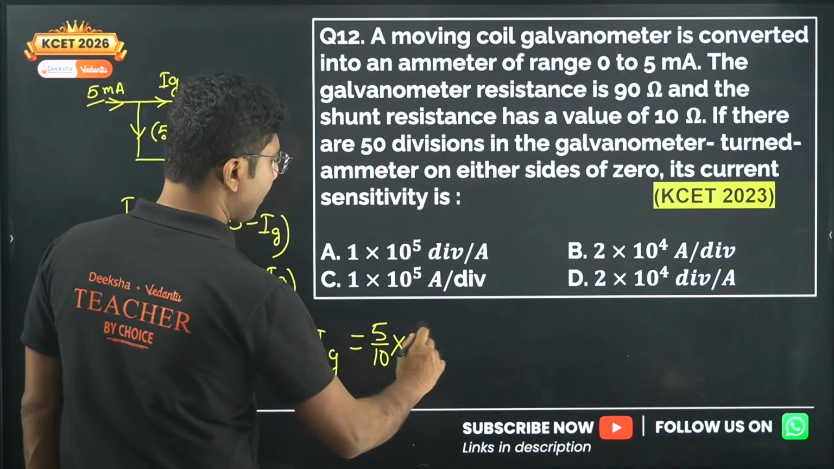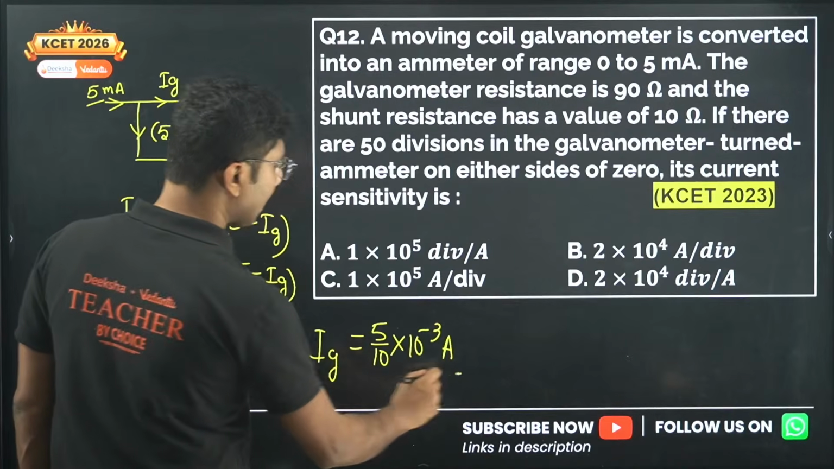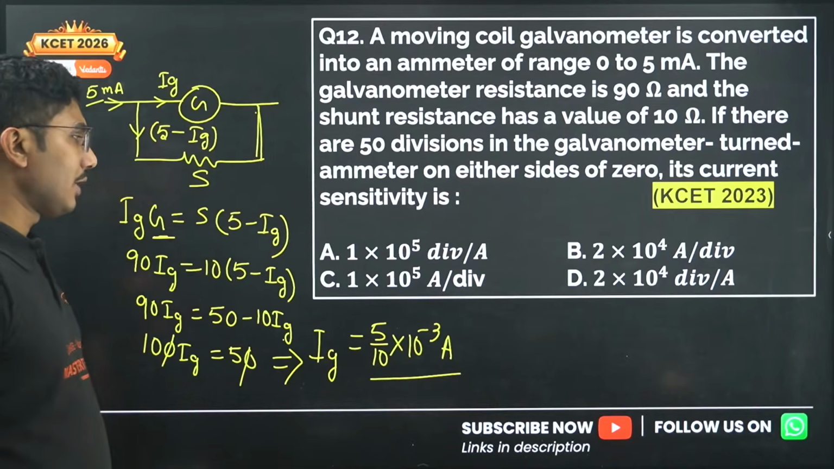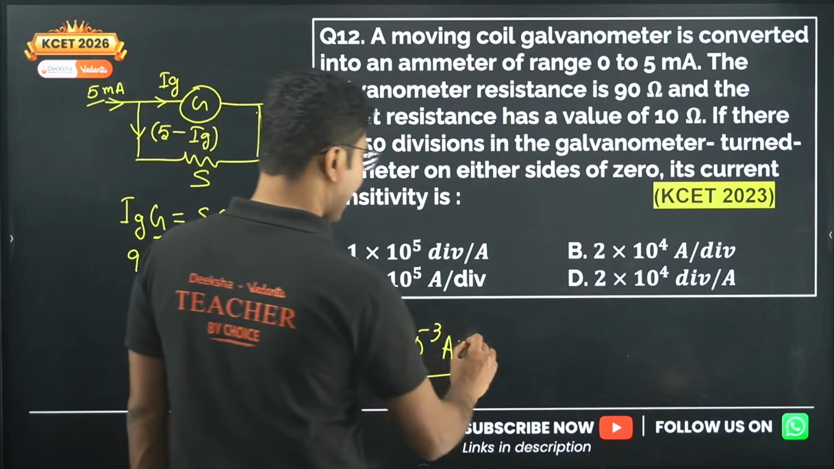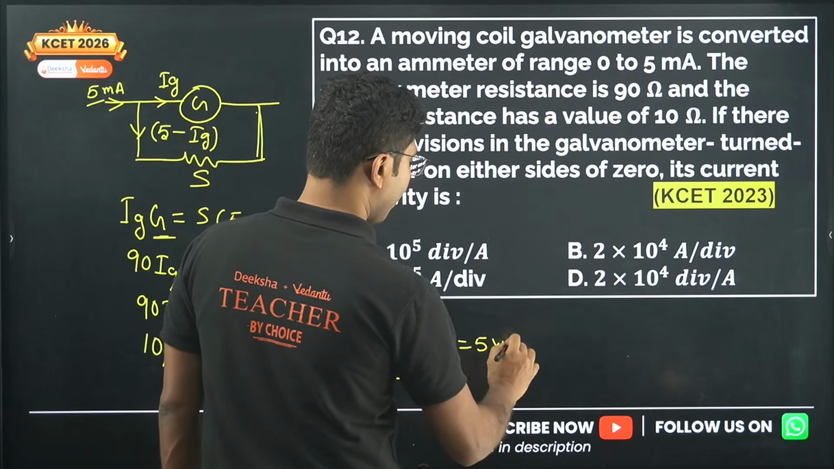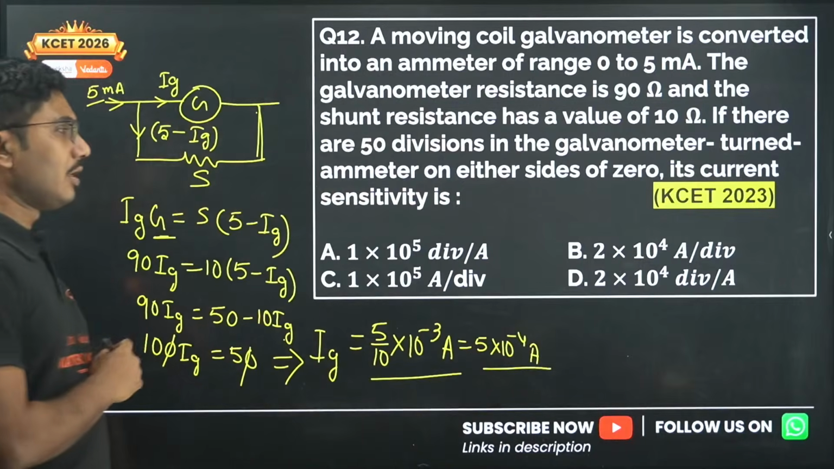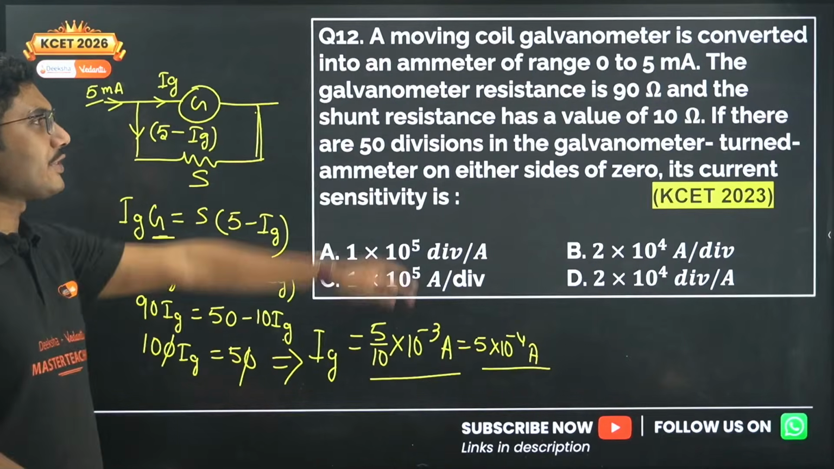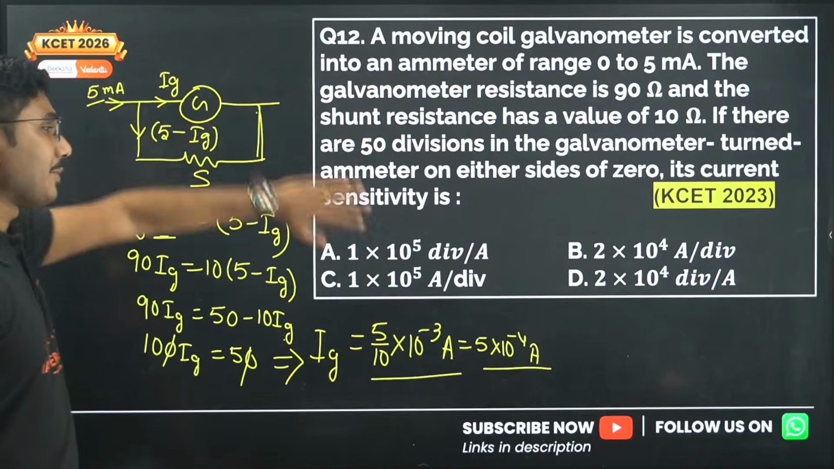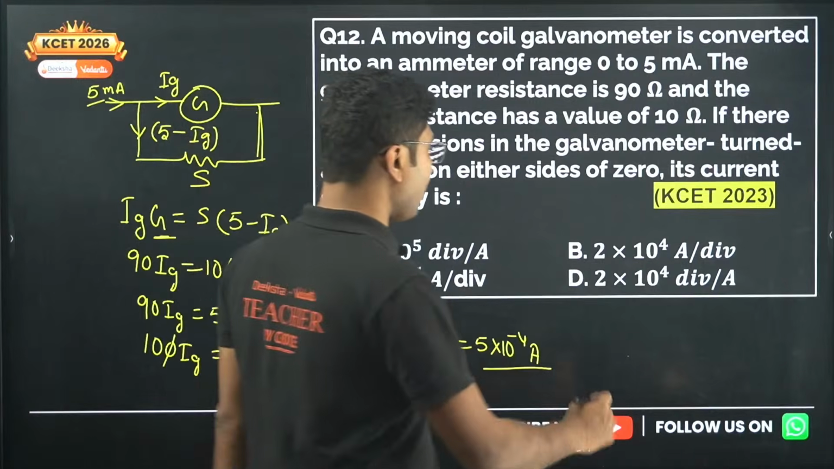Milliampere means 10 to the power of minus 3. So lastly we are putting the value of the current over here. So we get the current as 5 into 10 to the power of minus 4 ampere. So this is the current. Okay, current we have calculated. Divisions is given 50. Now as I mentioned, we will take 50 as the division, not 100.